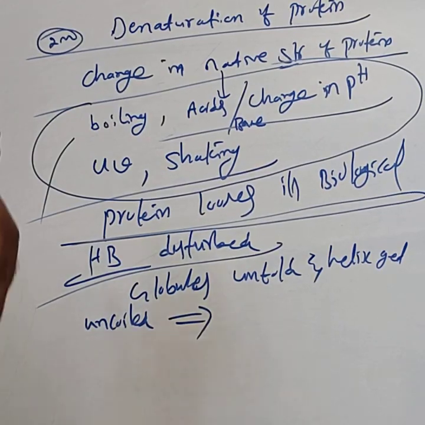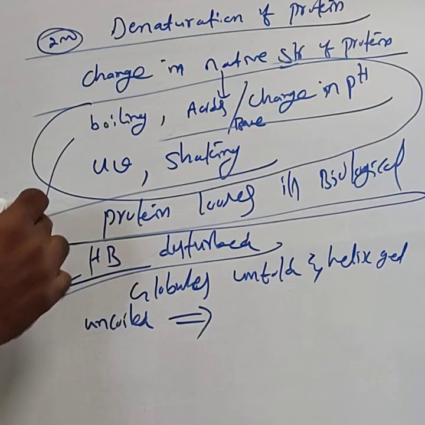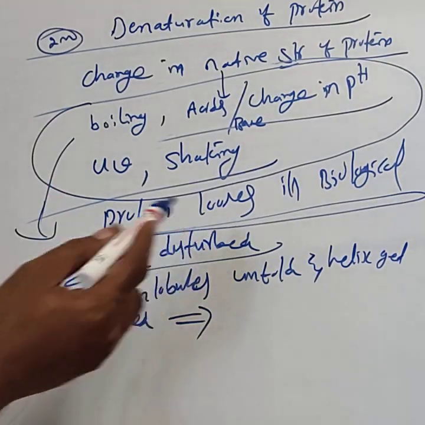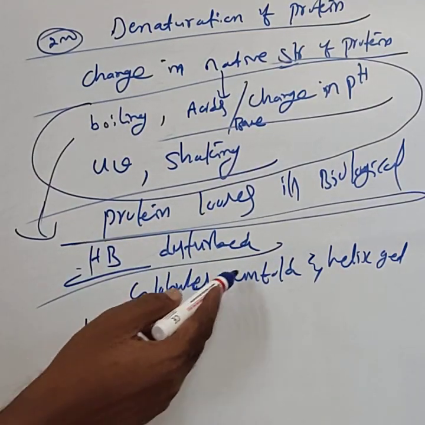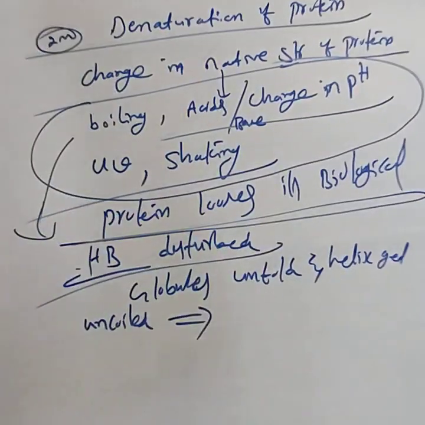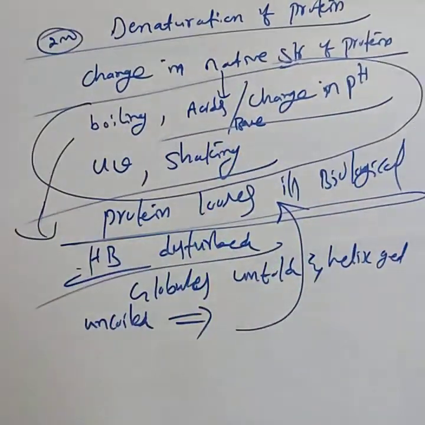Why does the protein lose its biological activity? By applying these conditions, hydrogen bonds get disturbed, globules unfold, the helix uncoils, and thereby the protein loses its biological activity. That phenomenon is called denaturation of protein.